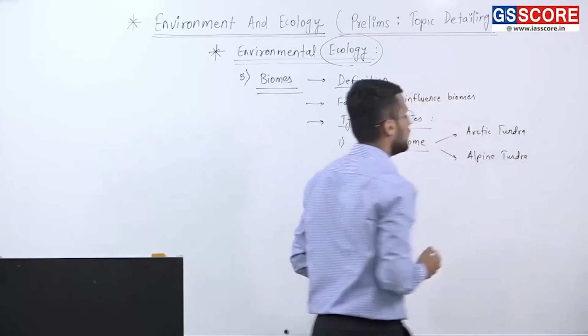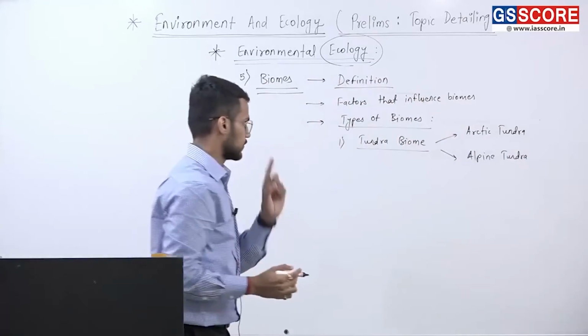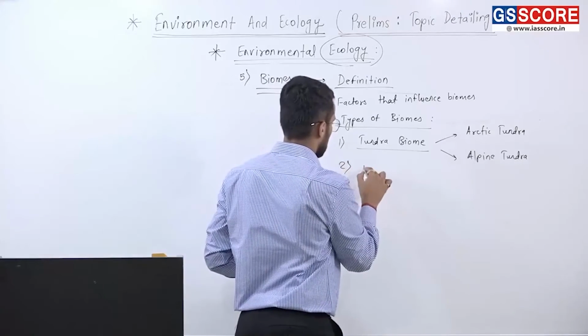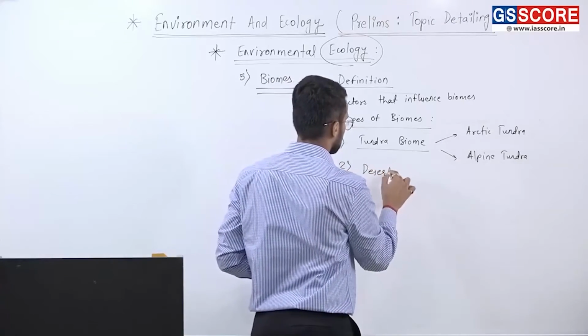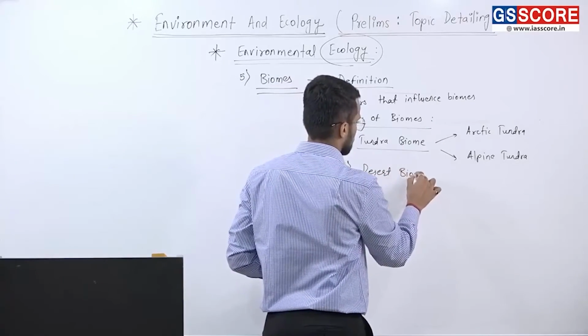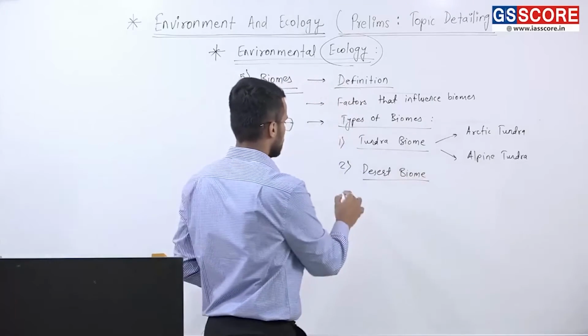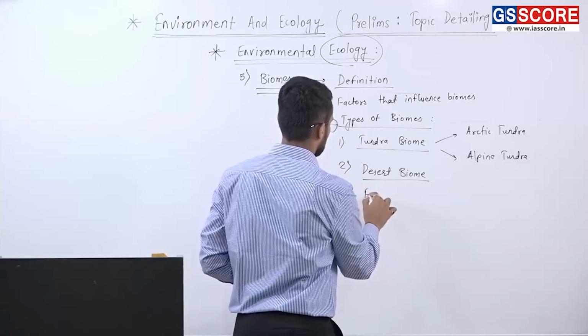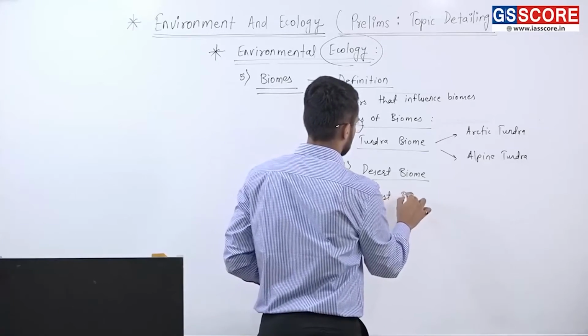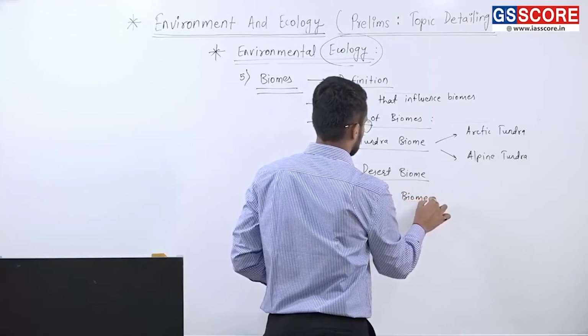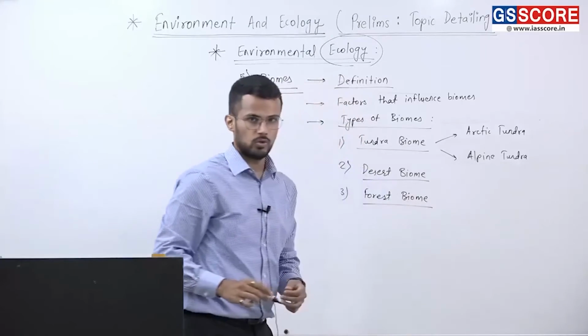Arctic tundra and alpine tundra. That is first. Second biome is desert biome. Fine. Third is forest biome. The third type of biome is the forest biome.